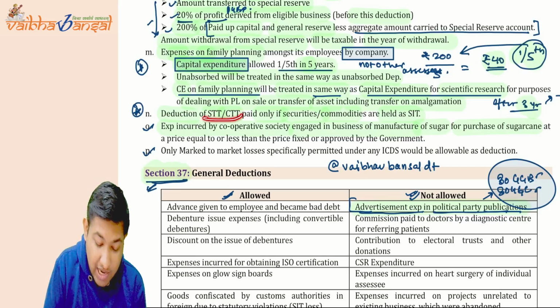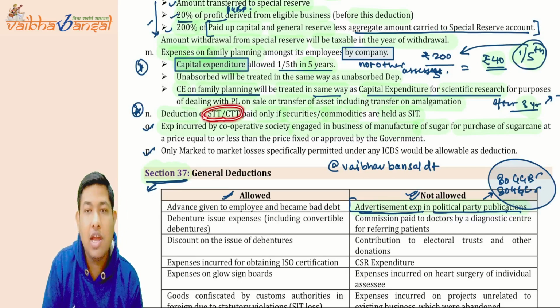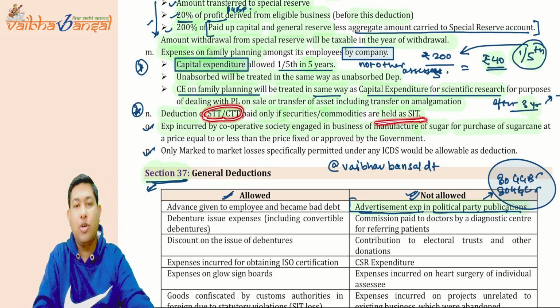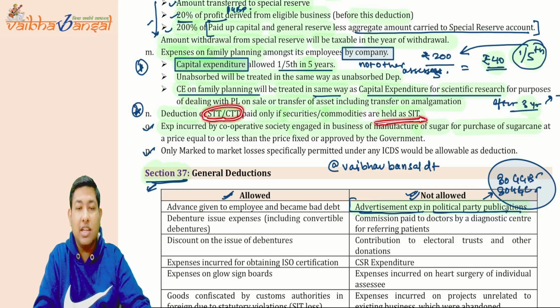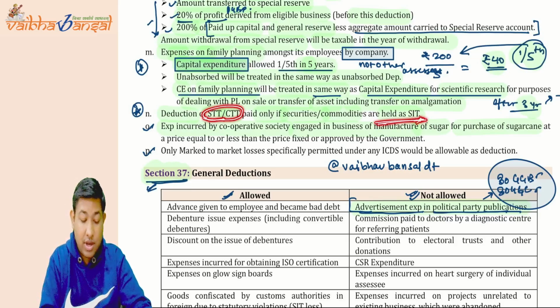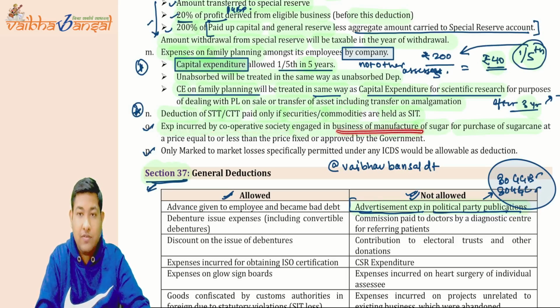Now, deduction for STT and CTT is allowed if it is stock in trade for you, in the commodities market and the share market. If it is stock in trade for you, then you can take the deduction of STT and CTT.